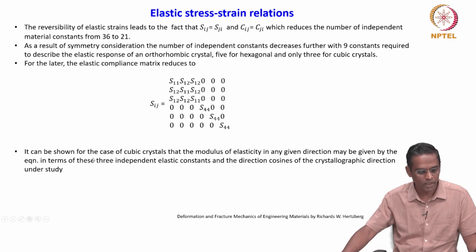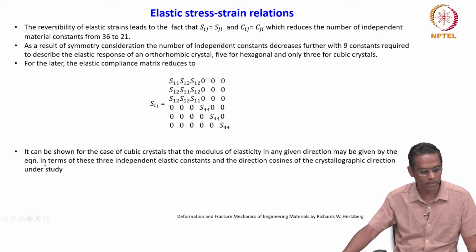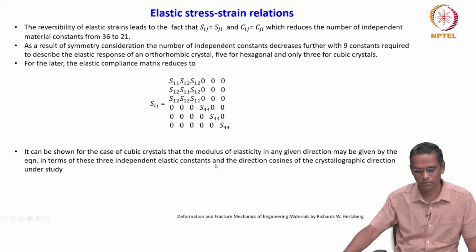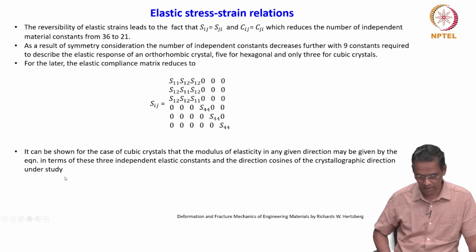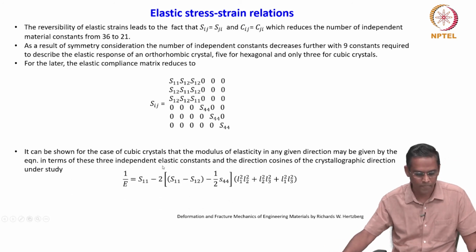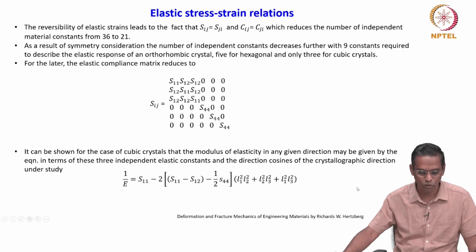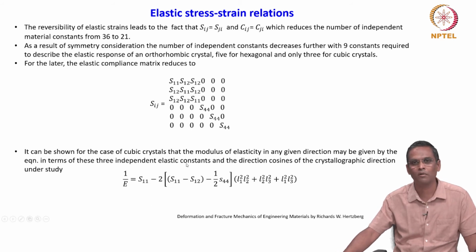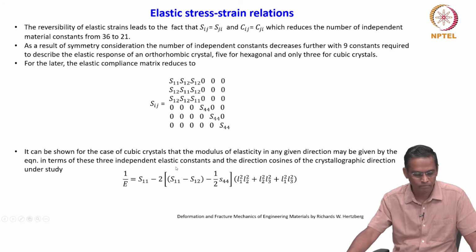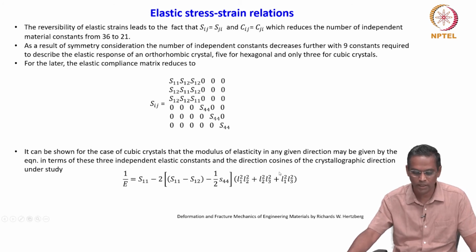So, it can be shown that for the case of cubic crystals, the modulus of elasticity in any given direction may be given by an equation in terms of these 3 independent elastic constants and the direction cosines of the crystallographic direction under study. This is one expression we can use for describing the anisotropy, the elastic modulus, in a simple cubic system.